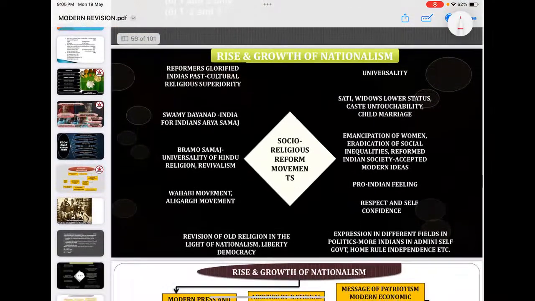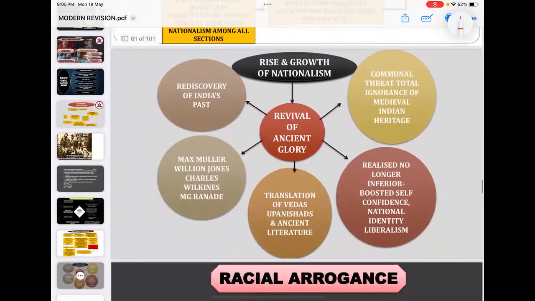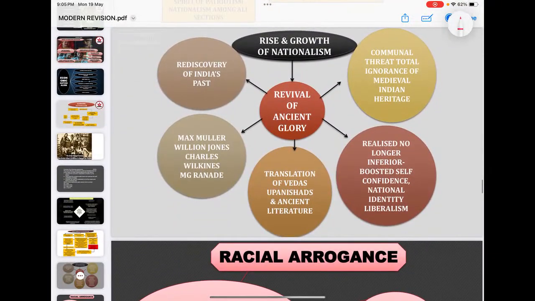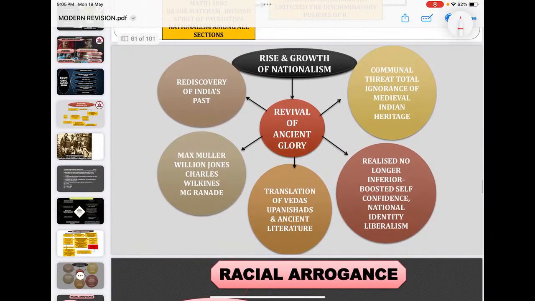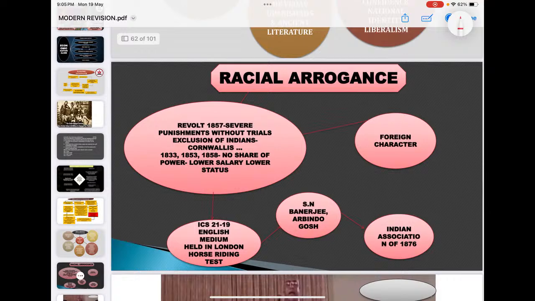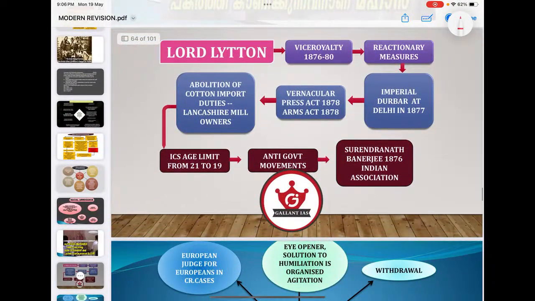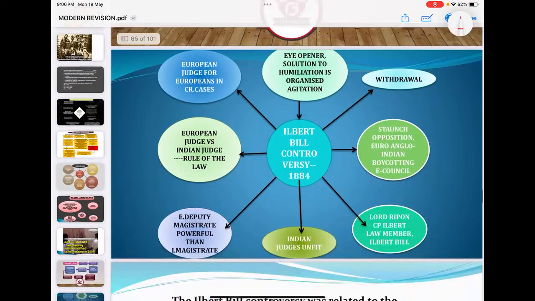Go for the reasons. Social religious reform movements played a crucial role. The press played a crucial role. And this revival of ancient glory, Indologists and people engaged in the study of India's past, their publications and translations also boosted the spirit of Indians. Racially arrogant policies of the British officers were largely responsible. Then the destructive policies of Lytton and constructive policies of Ripon are all responsible for the rise of nationalism, which you take care of.